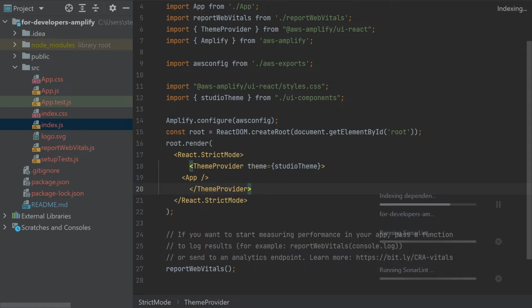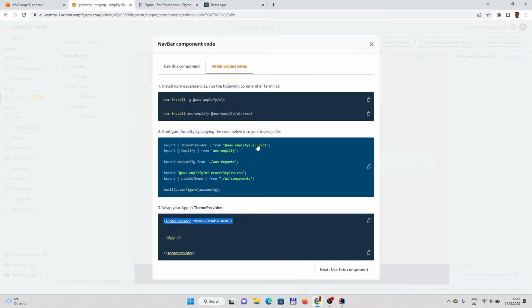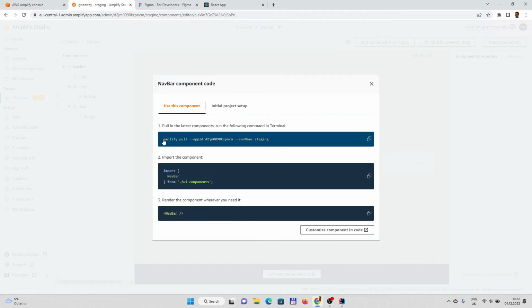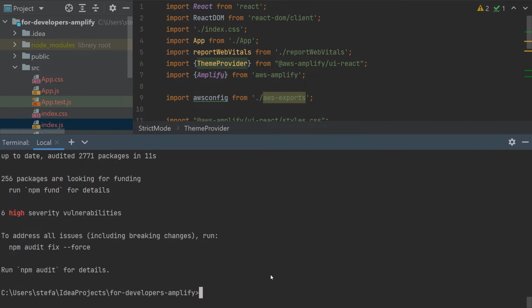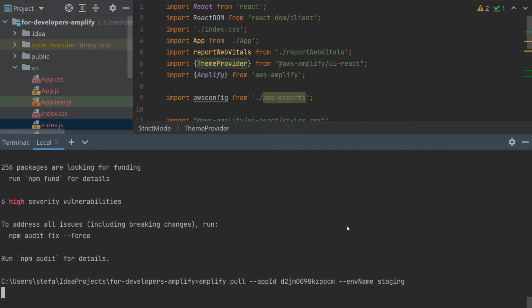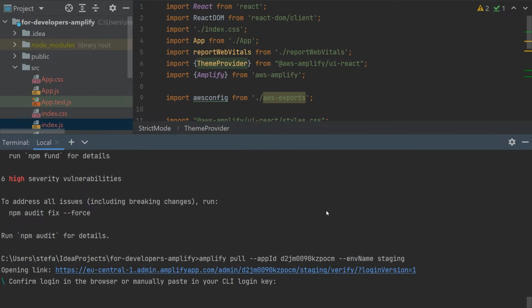We can format the code if you want. Now really initialize the whole project by using the Amplify pull. So let's do that, and let's pull all the changes from Amplify, all the generated code. By using the command, it should ask us the first time for authentication. Authenticate, you should accept.